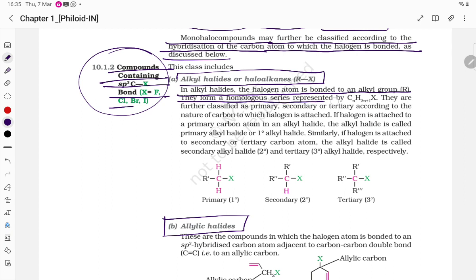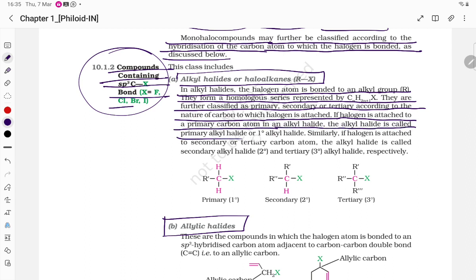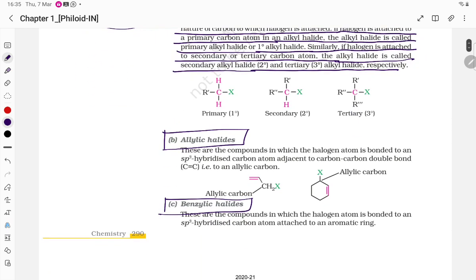They form a homologous series represented by CnH2n+1X. They are further classified as primary, secondary, or tertiary according to the nature of the carbon to which the halogen is attached. If the halogen is attached to a primary carbon atom, the alkyl halide is called a primary or 1-degree alkyl halide. Similarly, if the halogen is attached to a secondary or tertiary carbon atom, the alkyl halide is called a secondary alkyl halide or tertiary alkyl halide respectively.